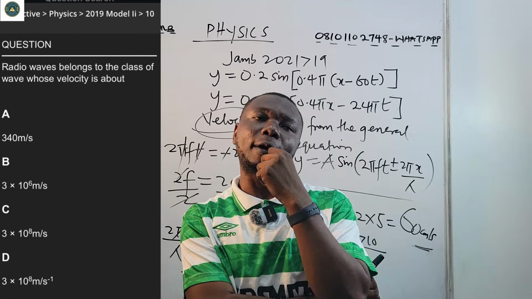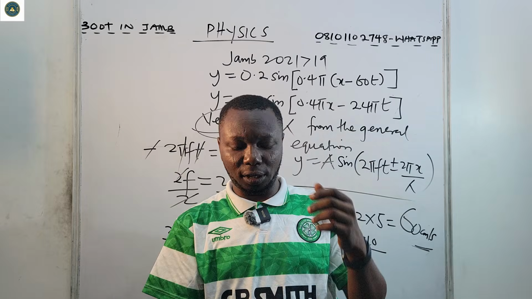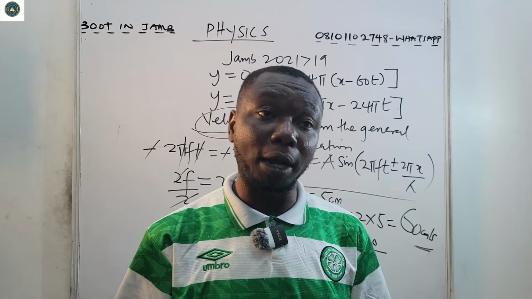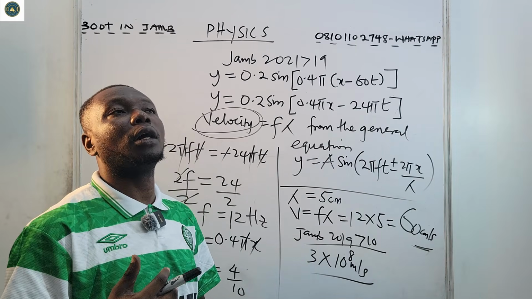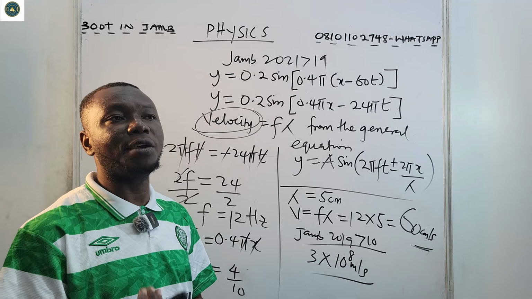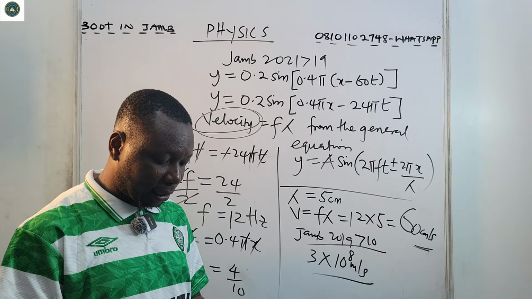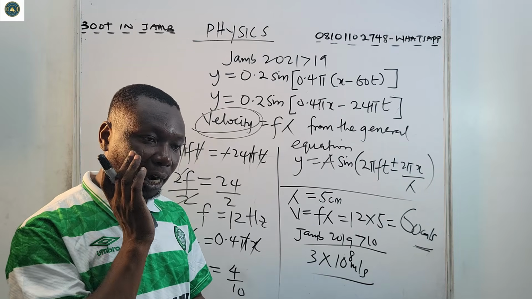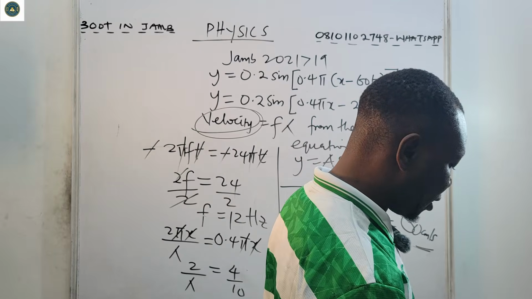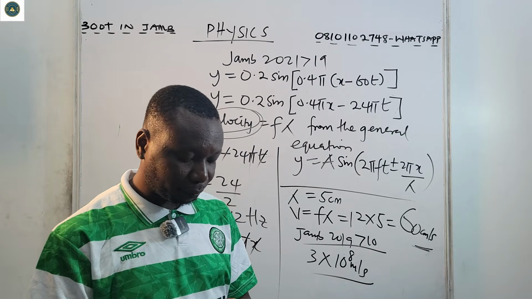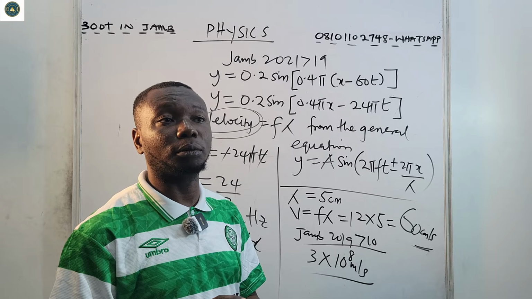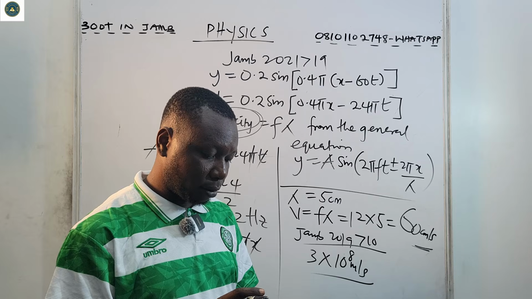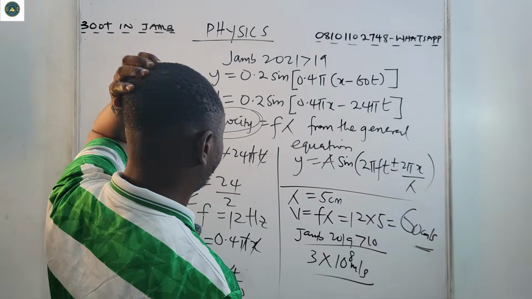Now another thing we still need to talk about is the frequency spectrum. What the frequency spectrum is all about is that it shows the range of frequencies and wavelengths of electromagnetic waves. They are ordered. Some have higher wavelength, while some have smaller frequency. That's what we call the frequency spectrum. It shows the range of frequencies and wavelengths of electromagnetic waves.